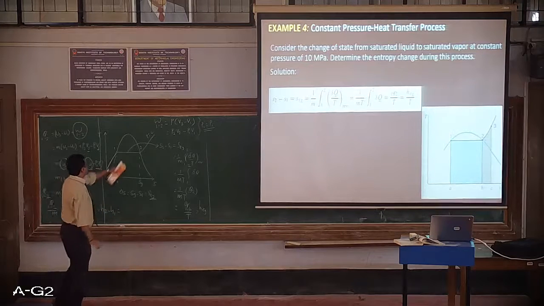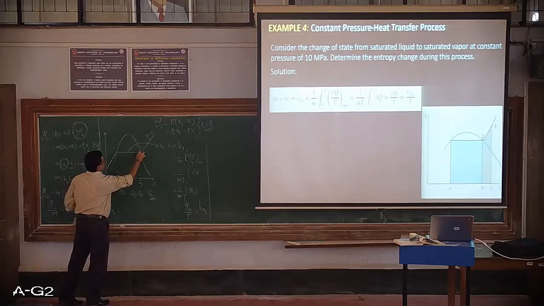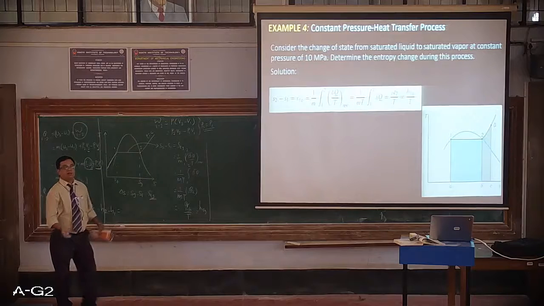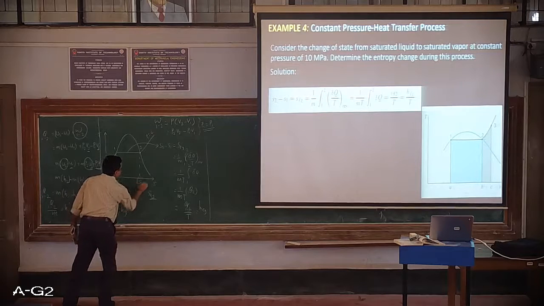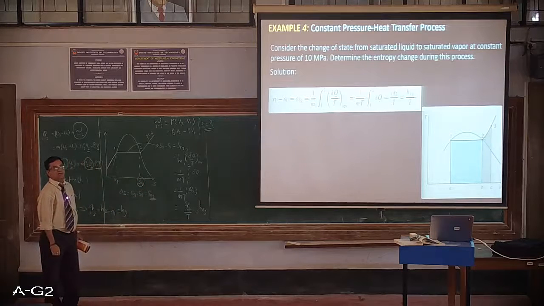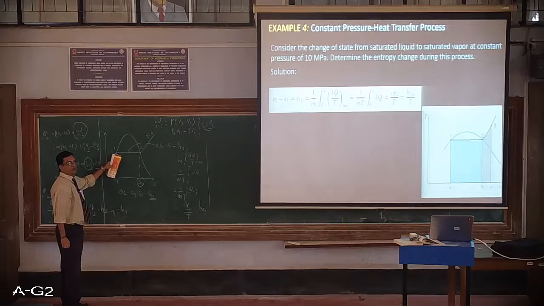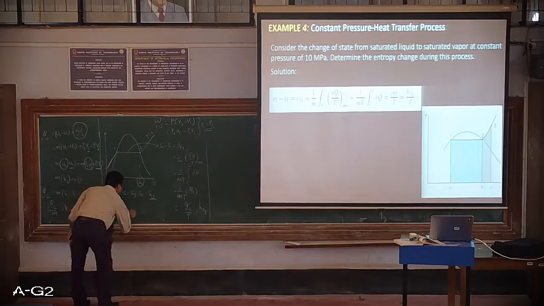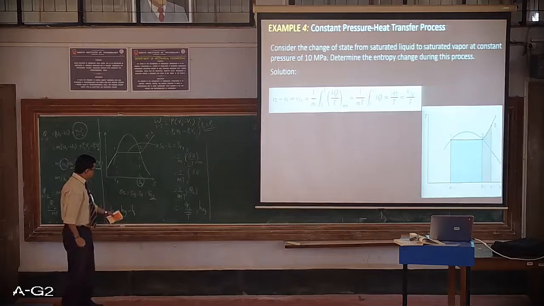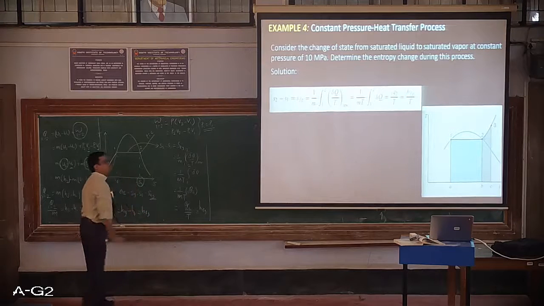Now let's apply this to the present case. What is h2 here? h2 is the state of saturated vapor, and hence the enthalpy corresponding to that is written as hg, just like sg, which we have written on the entropy coordinate. Similarly, h1 is at state point 1, so it is saturated liquid. The corresponding enthalpy is called the enthalpy of saturated liquid, which is called hf. So what is the difference? hg minus hf is nothing but, the notation is hfg.